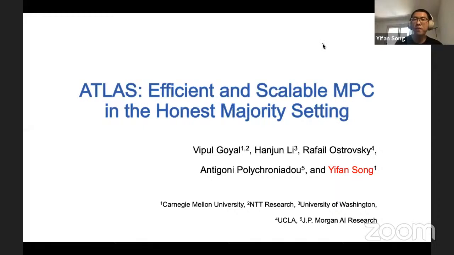So the first talk will be by Yifan Song about Atlas, efficient and scalable MPC in the honest majority setting. Hello, everyone. My name is Yifan Song. Today, I'm happy to introduce our recent work, Atlas, Efficient and Scalable MPC in the honest majority setting, co-authored with Vipul Goyal, Hanjun Li, Rafail Ostrovsky, and Antigoni Polychroniadou.